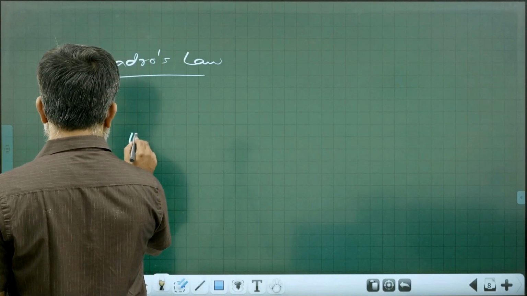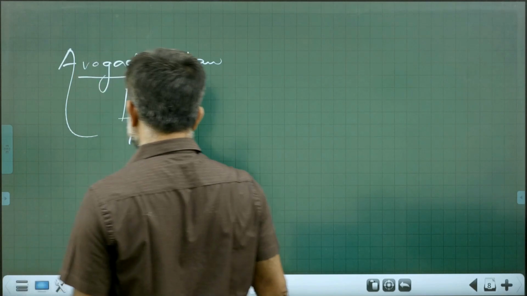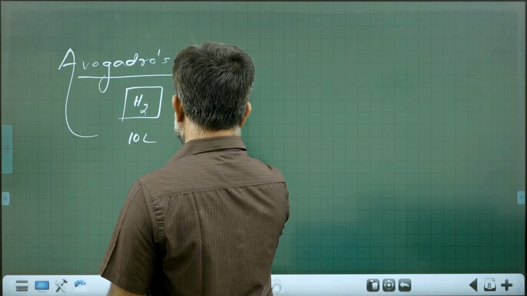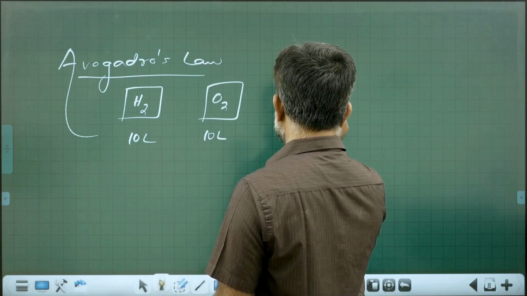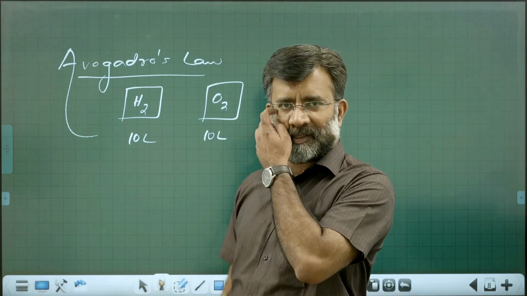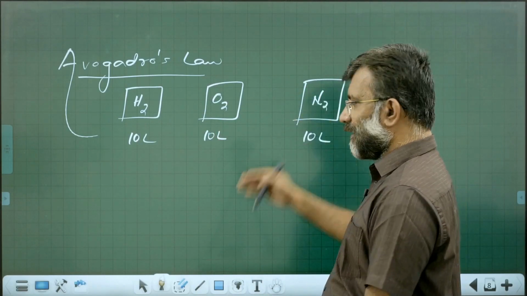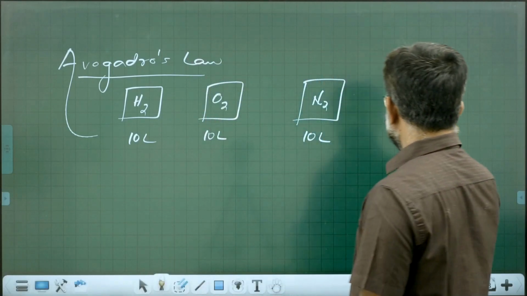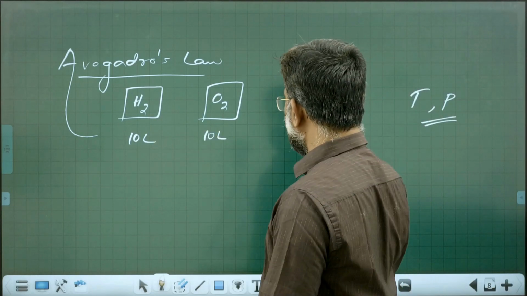Imagine you are taking 10 liters of hydrogen gas at a particular pressure, 10 liters of oxygen gas at the same pressure and temperature, and 10 liters of nitrogen gas at the same pressure and temperature. So 10 liter hydrogen, 10 liter oxygen, 10 liter nitrogen at the same condition of temperature and pressure. Equal volume of all gases.